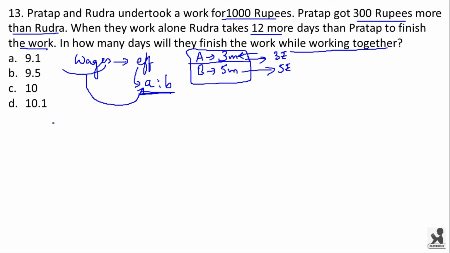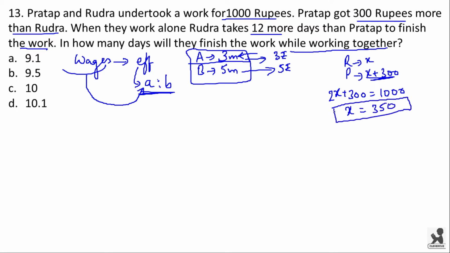Now let us come to the question. Pratap and Rudra undertook a work for 1000 rupees and Pratap got 300 rupees more. That means if Rudra's wage is X, then Pratap's wage will be X plus 300. Adding these two wages, 2X plus 300, we get 1000 rupees. Now you can calculate the X value from this as 350. But I don't recommend this way of calculation. You get Rudra's wage as 350 and Pratap's wage as 650.